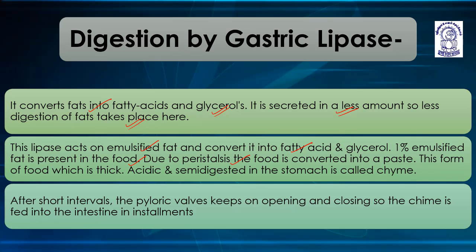Due to peristalsis, the food is converted into a paste. This form of food, which is thick, acidic, and semi-digested in the stomach, is known as chyme. After short intervals, the pyloric valve or the pyloric sphincter opens and closes again and again, so that chyme could enter the intestine in small installments.